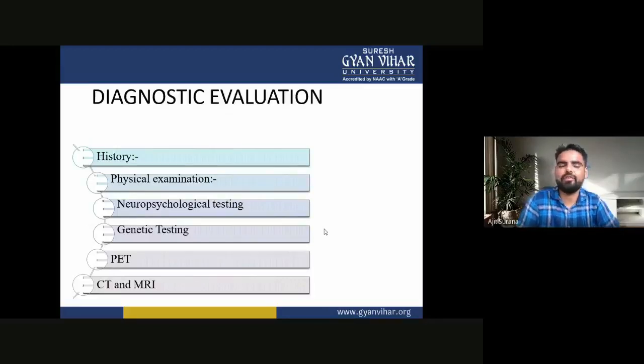In diagnostic evaluation of the patient, there is the history of the patient, the physical examination of the patient, neuropsychological testing, genetic testing, PET or CT, and MRI of the patient. These are the diagnostic evaluations of the patient.